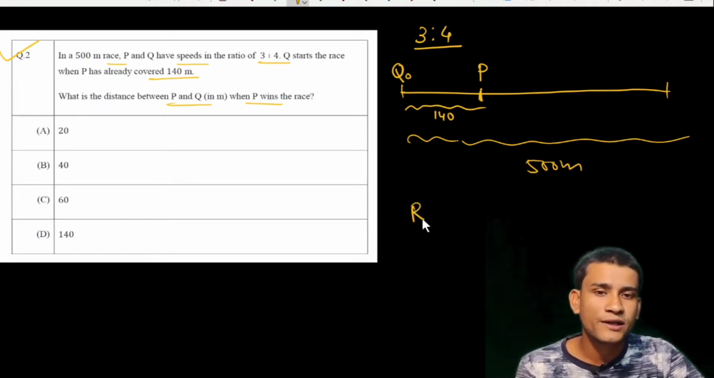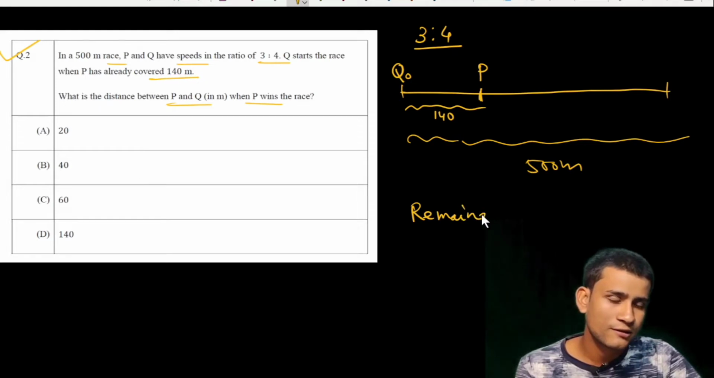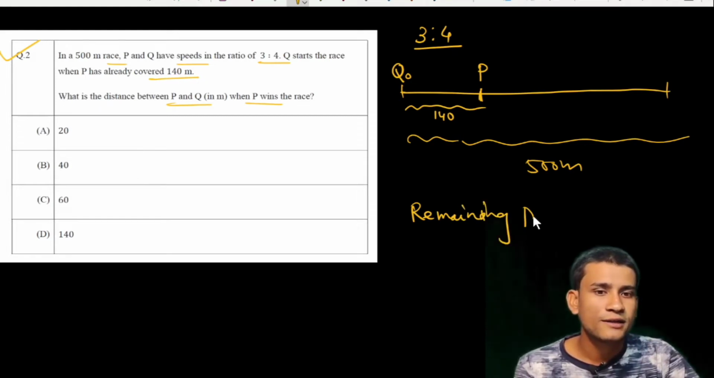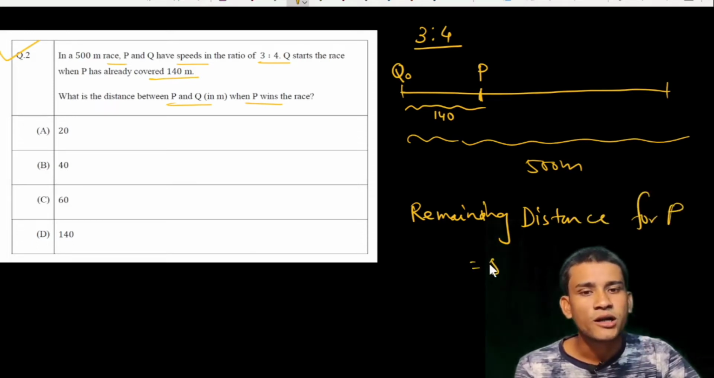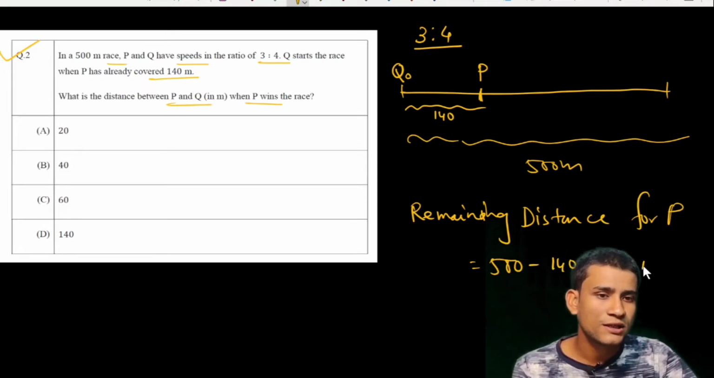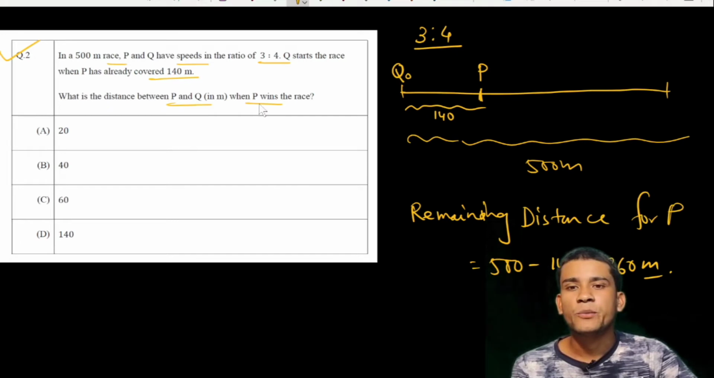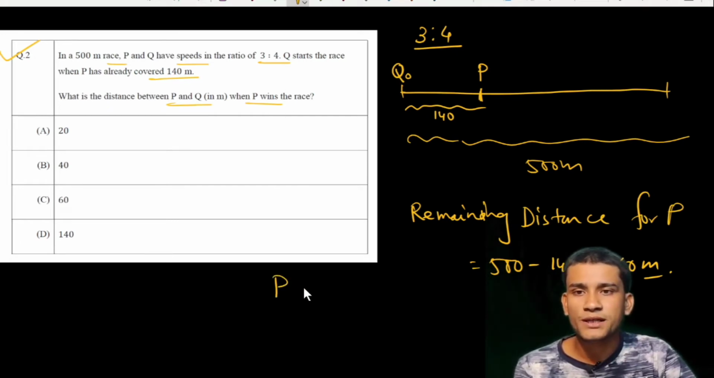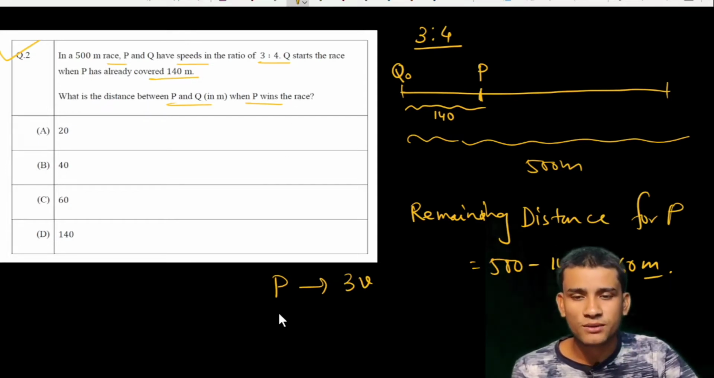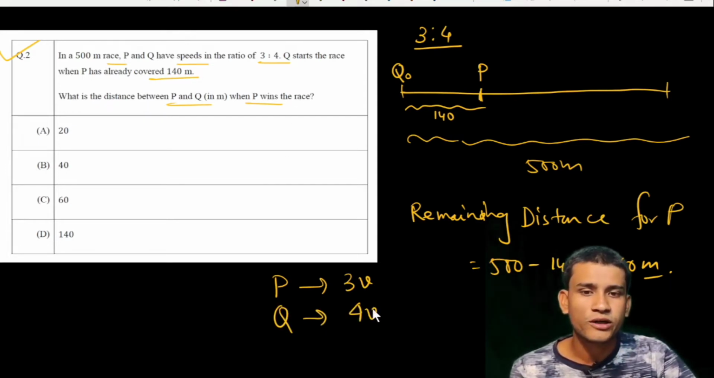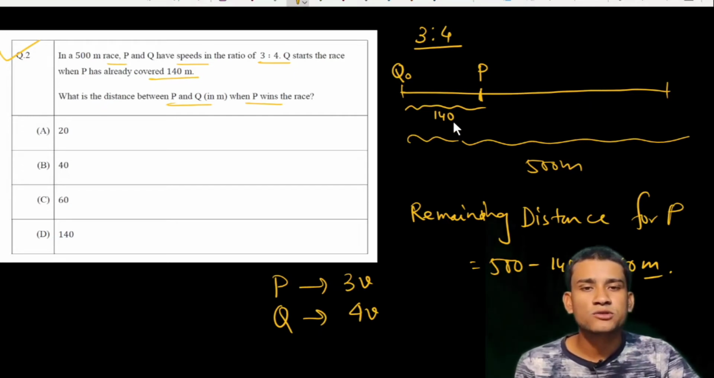Therefore the remaining distance for P is 500 minus 140 meters, which is equal to 360 meters. Now suppose the velocity of P is 3v and the velocity of Q is 4v. Q starts when P has already covered 140 meters, therefore the remaining distance of P is 360 meters.